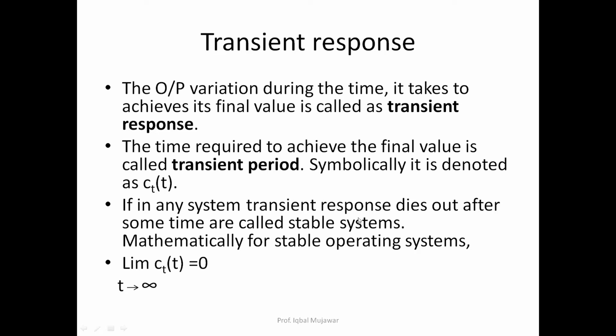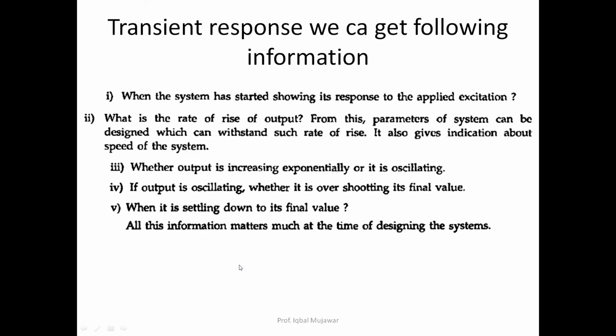If the transient response dies out after some time, it is called a stable system. Mathematically, a stable operating system satisfies the limit as t approaches infinity, c_t(t) equals 0. Now what kind of information are we getting from the transient response? When the system has started showing its response to the applied excitation, what is the rate of rise of output?